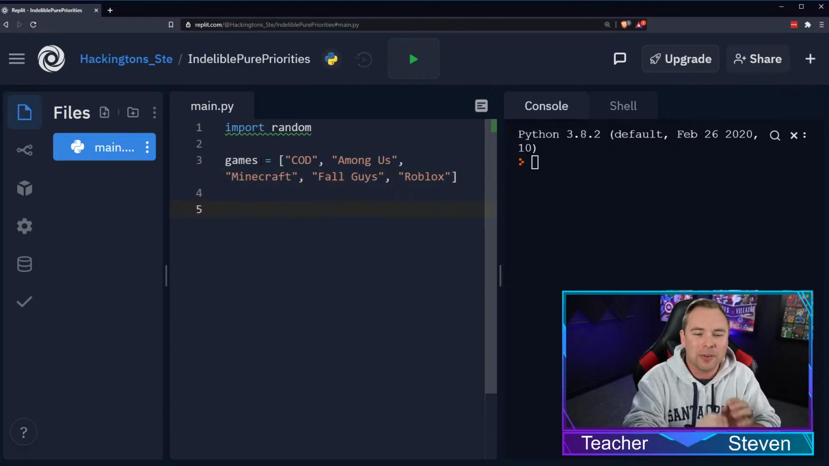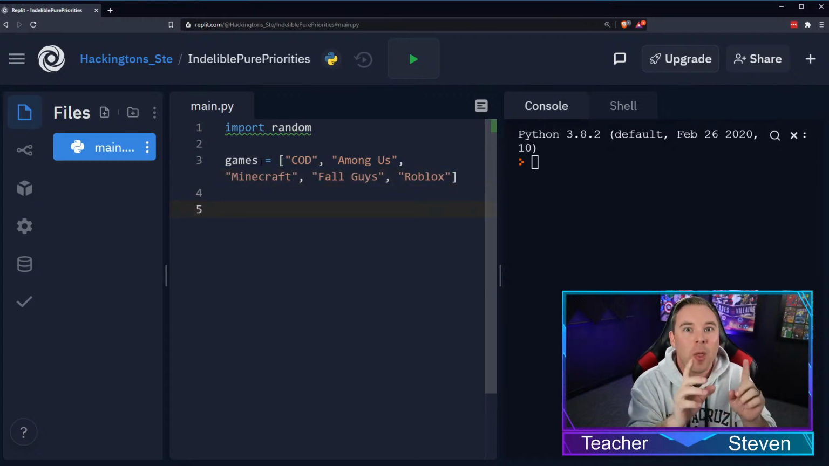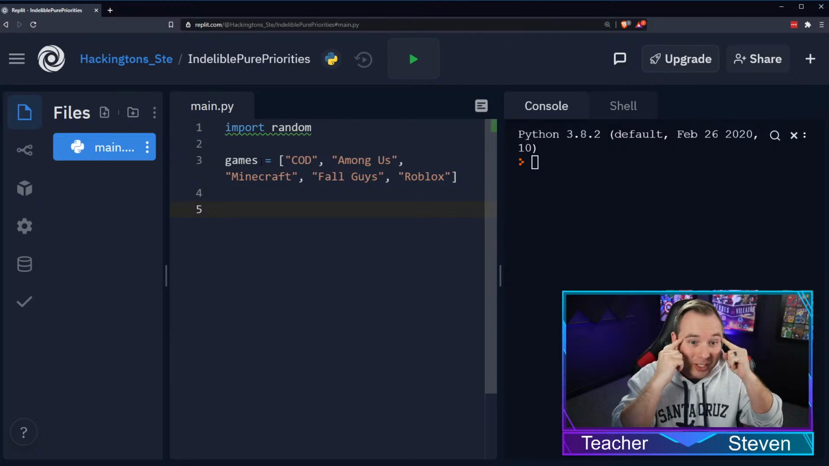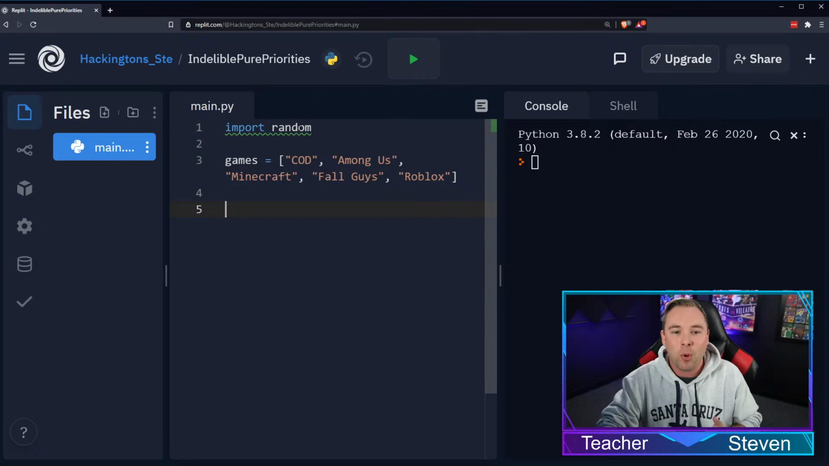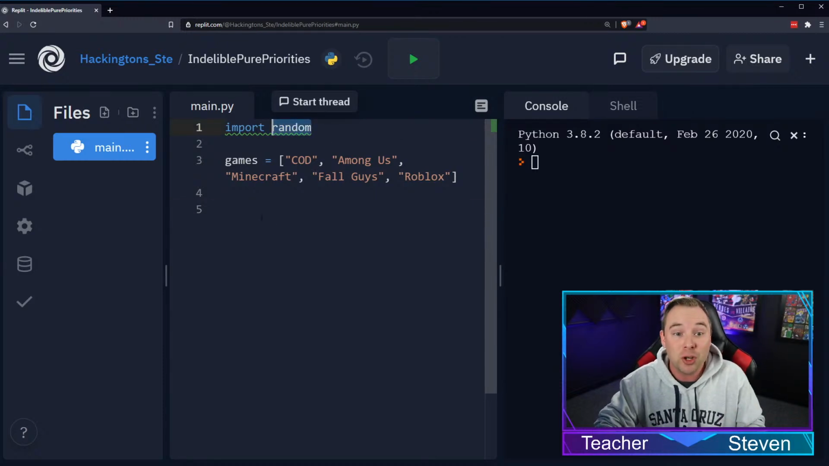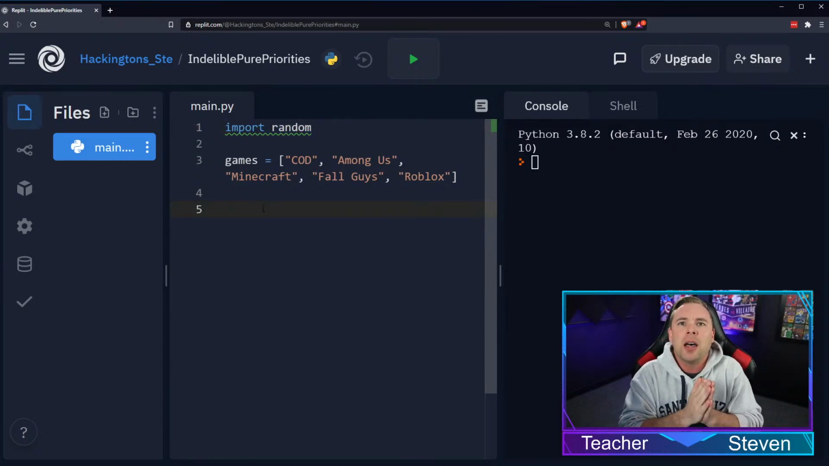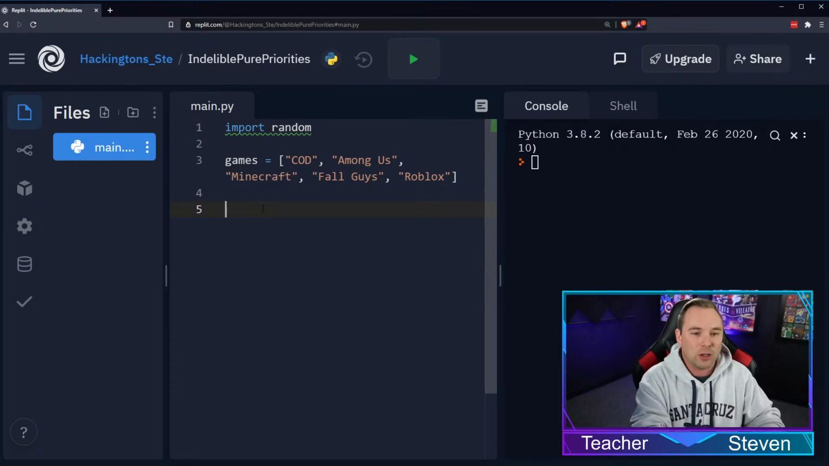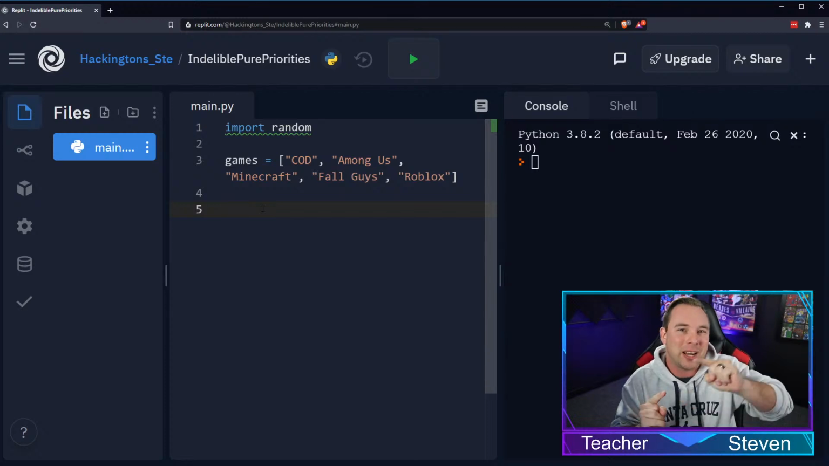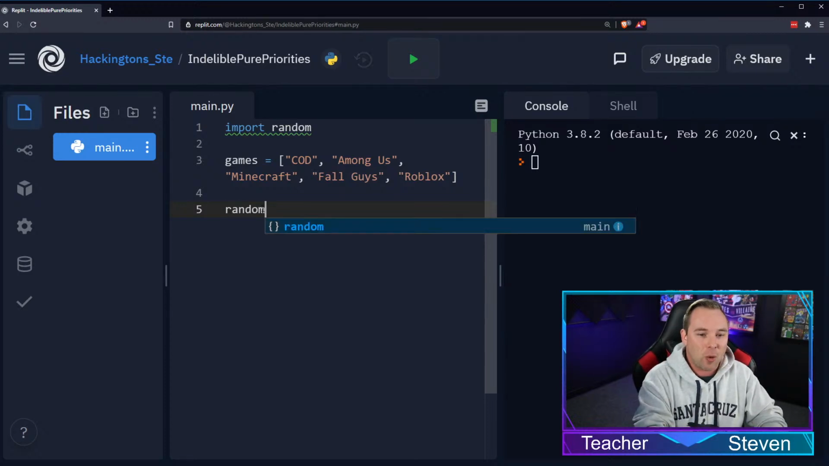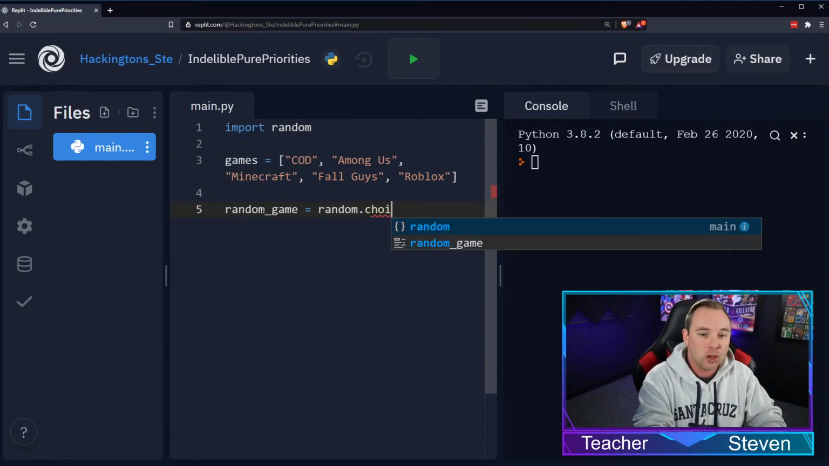Now that I have a list of things, I want the computer to think for itself and to choose a random thing. Well, we've imported this random library, which is super useful because it comes with some functions that we can use. And one of them is called random.choice. And it's gonna choose a random item from that list. Now, where are we gonna store that? Well, let's actually store it in a variable. So let's type out random_game. Let's set that to random.choice.